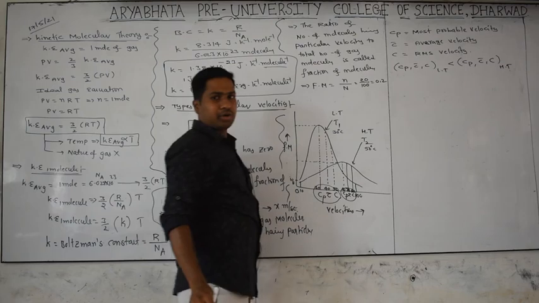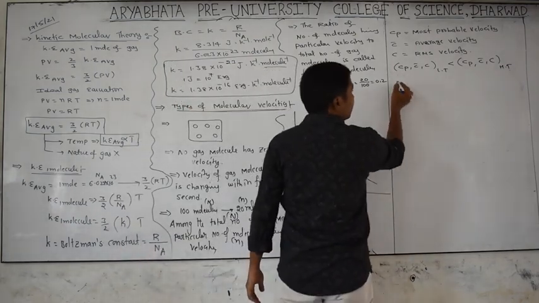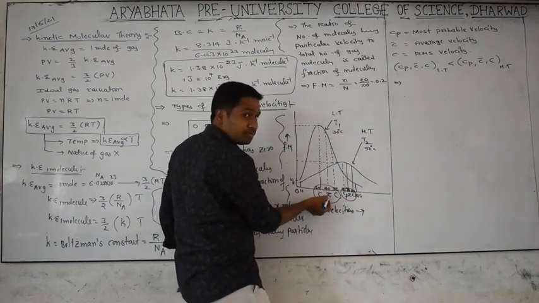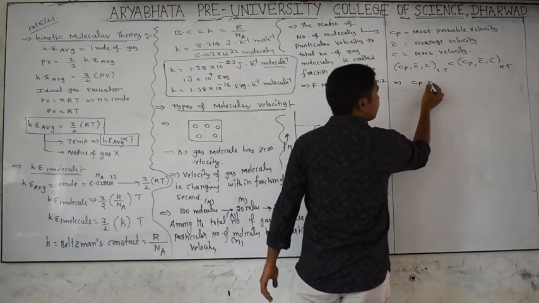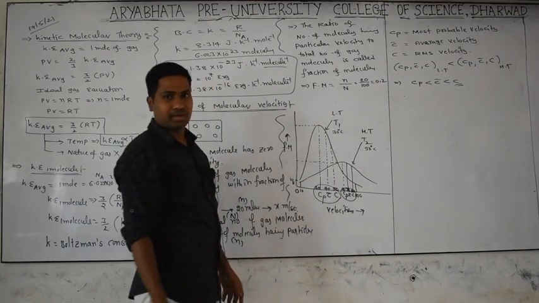This is a very important concept. And within the three velocities we can tell one more point here. See, most probable velocity 30, average velocity 40, RMS velocity 50. What is the relation? Cp is less than C bar, which is less than C. All these points are very important.